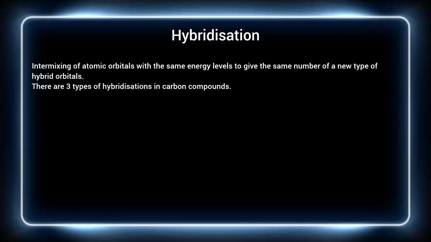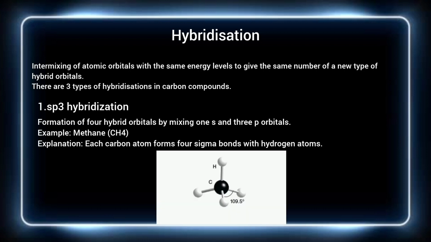Next, we need to discuss hybridization. Hybridization is a process of intermixing of atomic orbitals with the same energy levels to give the same number of new hybrid orbitals. Here, the atomic orbitals are converted into hybrid orbitals. There are 3 types of hybridization in carbon compounds: sp3 hybridization, sp2 and sp hybridization.